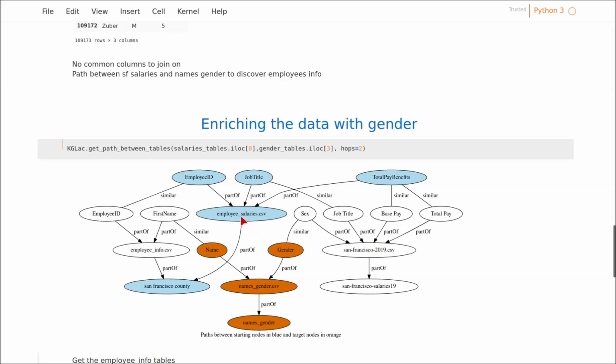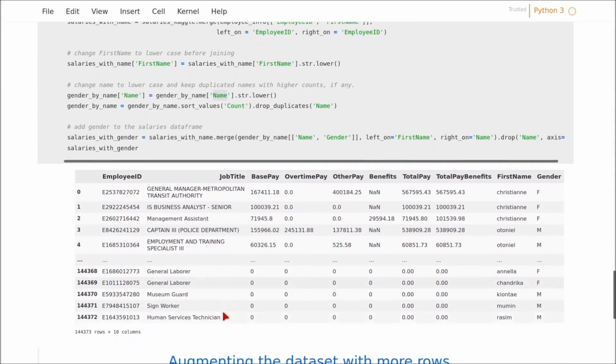So the path would be starting from employee salaries.csv, using employee IDs to join with employees info, and then using first name to join with names gender. The other path is a table from another dataset that contains employee salaries, their job titles, and gender. I will return to it later to augment my table with more rows. After loading the employee info.csv table and joining with the gender table, I now have a table of 140,000 rows of employee job titles, salaries, and their genders.